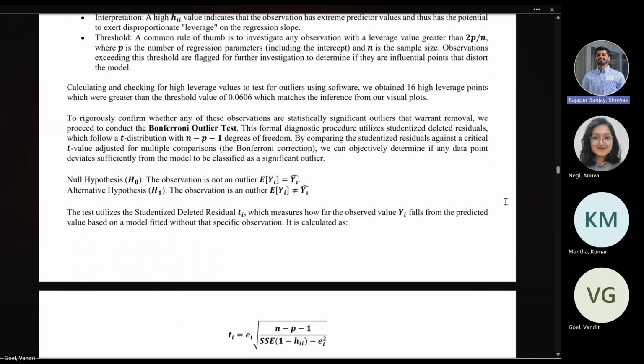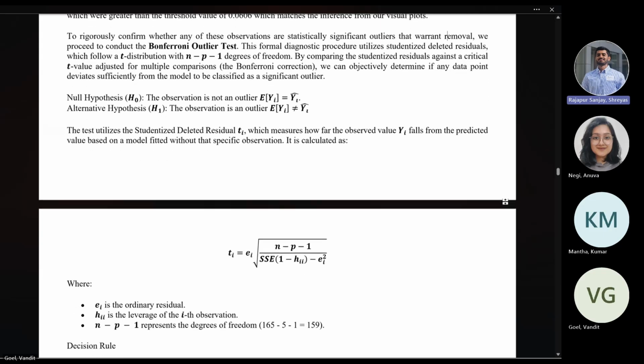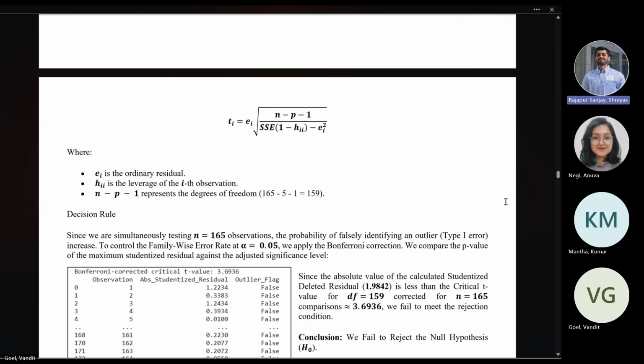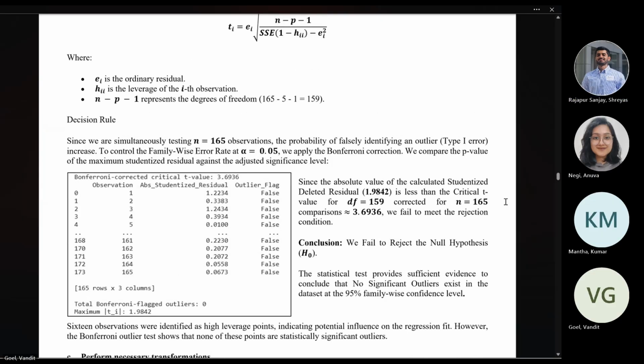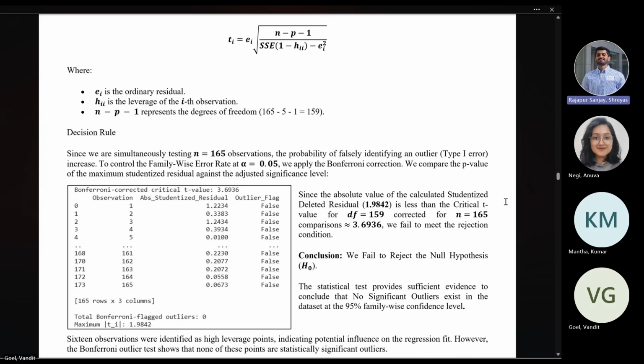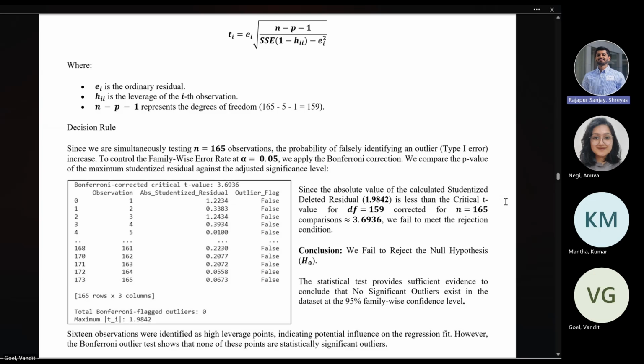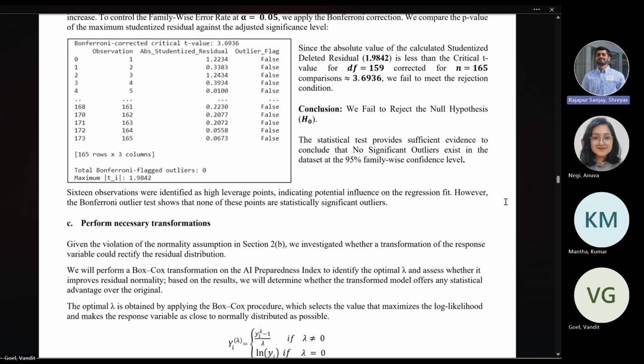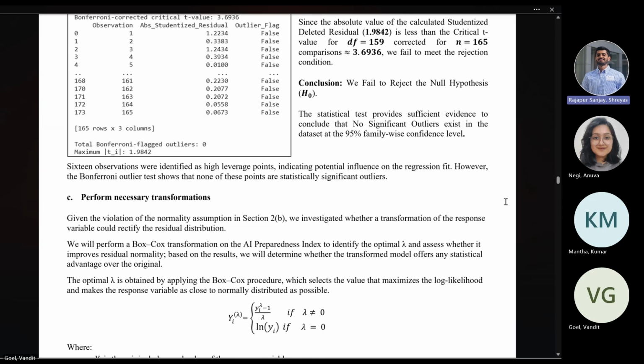Further, to confirm this, we're going to perform the Bonferroni outlier test. And here, the test hypothesis has been mentioned as null hypothesis and alternative hypothesis. We calculate the studentized deleted residual, which is t_i, as shown in the formula here. Based on this, the decision rule is that if this t_i is greater than the critical value, we reject the null hypothesis. But in our case, the studentized residual is less than the critical value, so we fail to reject the null hypothesis. And the software output also confirms this, as it shows for all the 16 outliers that the outlier flag is false. So we can say with 95% confidence that we don't have any significant outliers present in our model, and the assumption of no outliers is still valid.